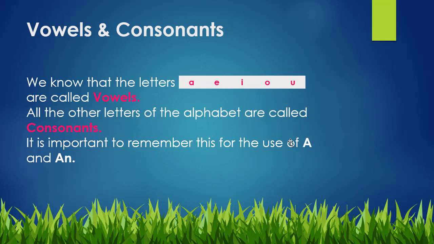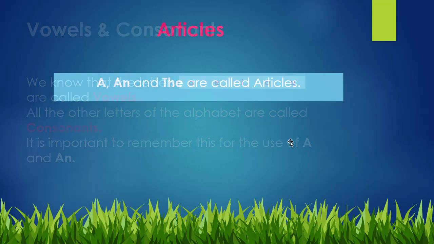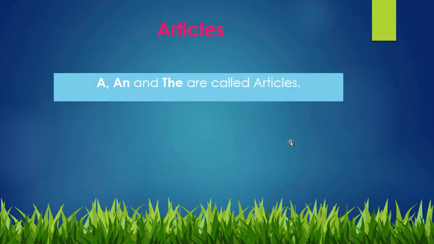It is very important to remember this for the use of A and AN. For the use of articles, it was necessary to remember about vowels and consonants. So, we can identify articles like this: A, AN and THE are called articles.